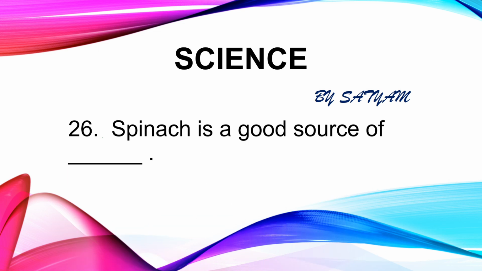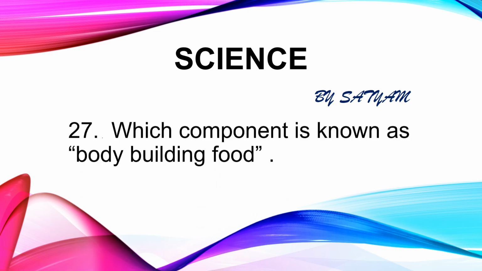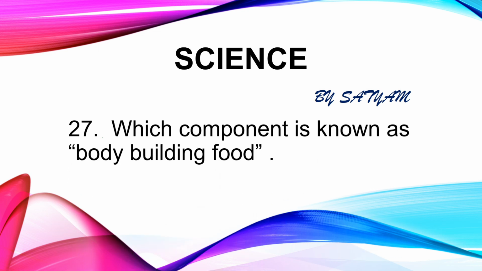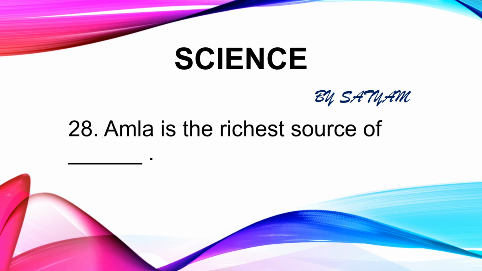The next question is: spinach is a good source of dash. The answer is iron. Deficiency of iron causes anemia. The next question is: which component is known as bodybuilding food? The answer is protein. The next question is: amla is the richest source of dash. The answer is vitamin C. The vitamin C rich fruit is great for our immunity, heart, skin and hair.